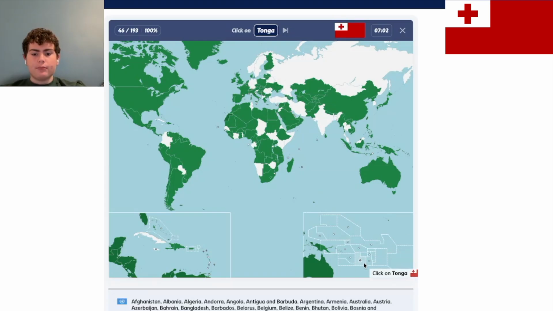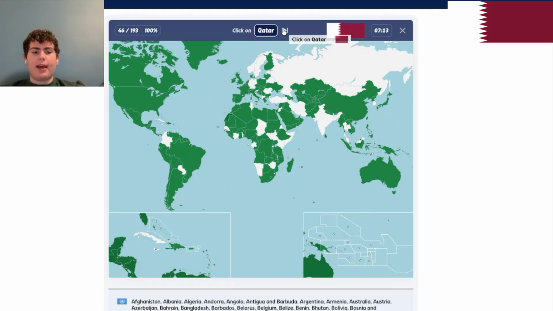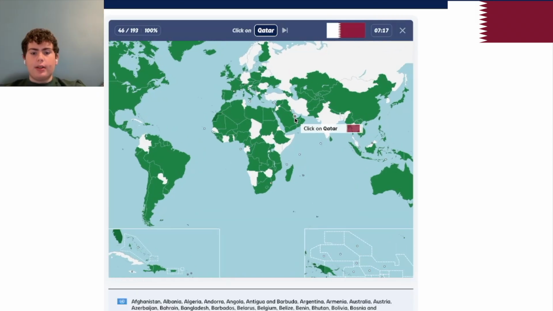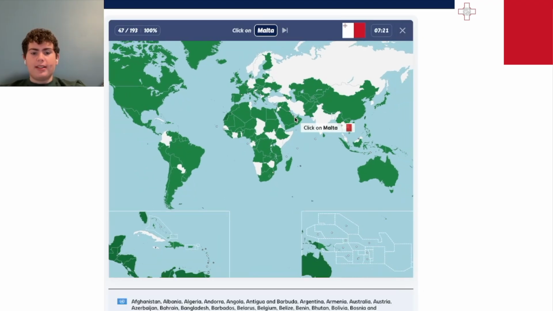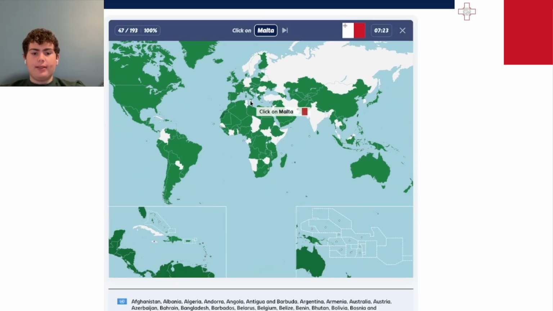Tonga is somewhere in this sort of area, somewhere in the Pacific. I'm not sure which one it is right now, so we're going to skip that. Qatar is in the Middle East. Yes, Qatar is in the Middle East. It is that country right there. Malta is just south of Italy. It's an island country. Capital is, if I'm not wrong, it's Valletta.